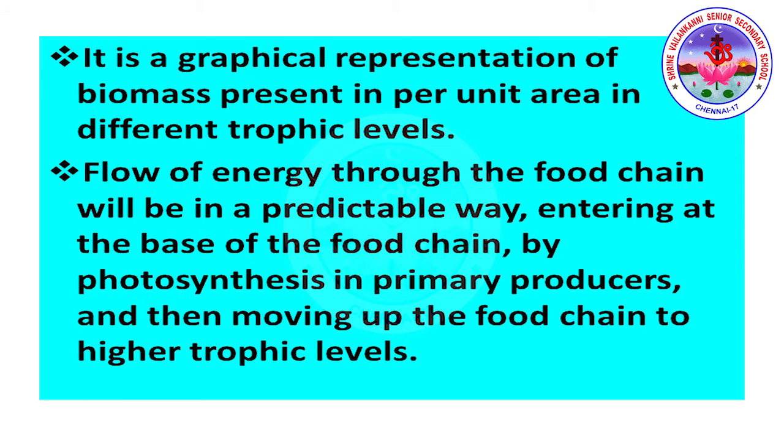It is a graphical representation of biomass present per unit area in different trophic levels. Flow of energy through the food chain will be in a predictable way, entering at the base of the food chain by photosynthesis in primary producers and then moving up the food chain to the higher trophic levels.